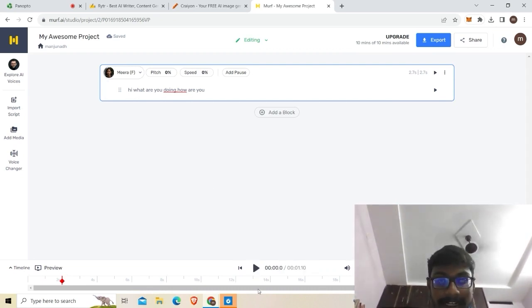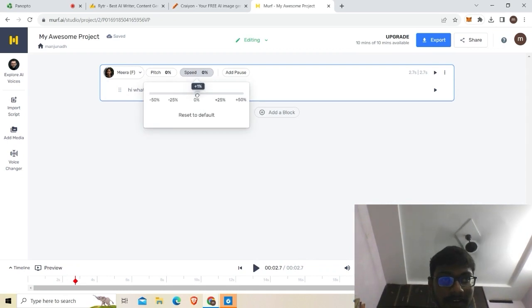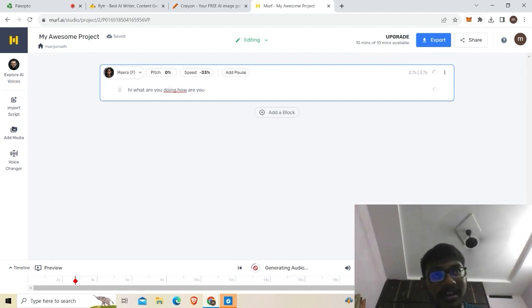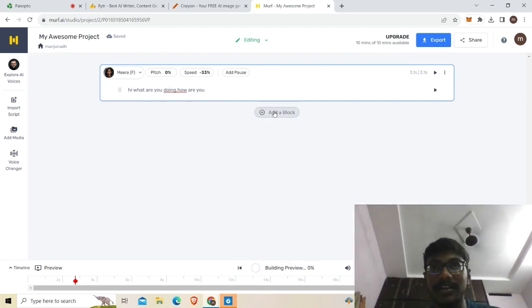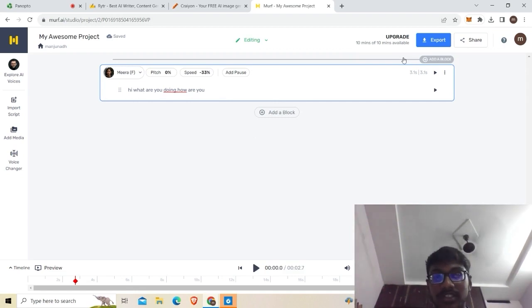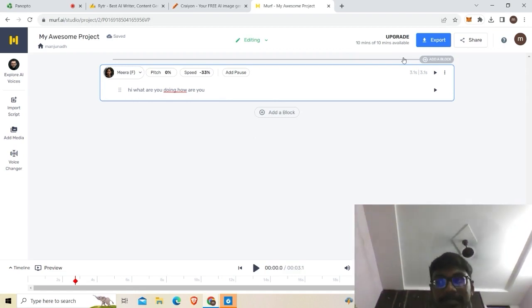Yes, you can see it is building the preview. It's taking 2 seconds, so you can adjust the speed. If you click the speed, you can choose a faster or slower manner. After clicking generate audio, you can add so many blocks to it. If you want 10 minutes, or want to upgrade some of the voices, these are some of the free trial voices, but you can upgrade how many voices you want.